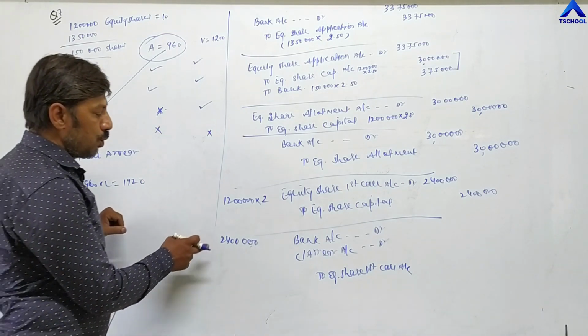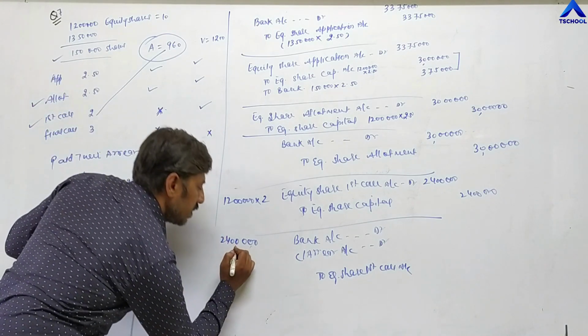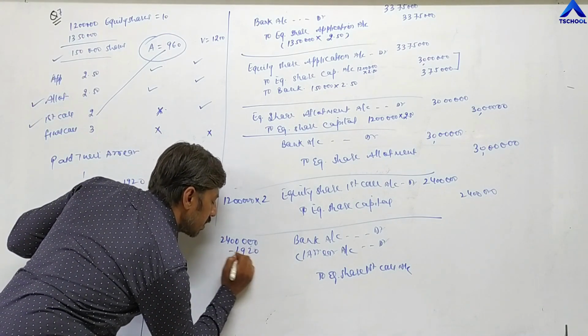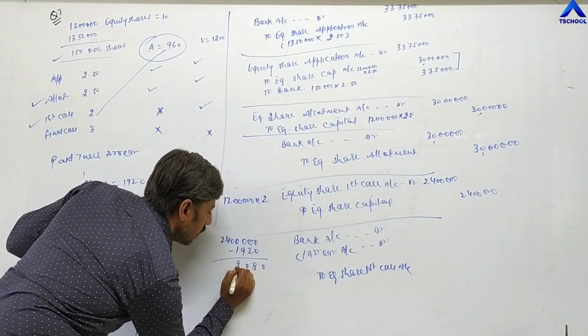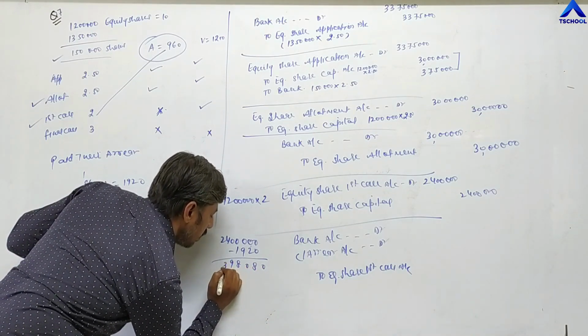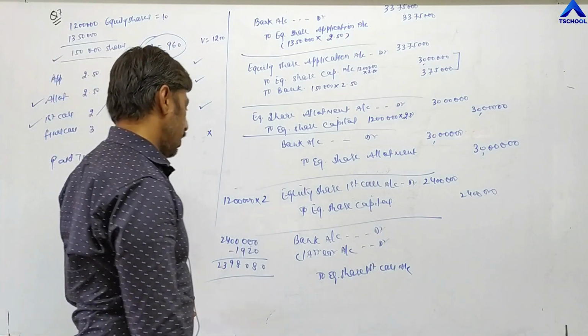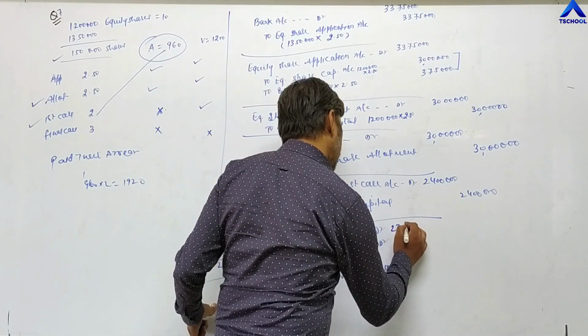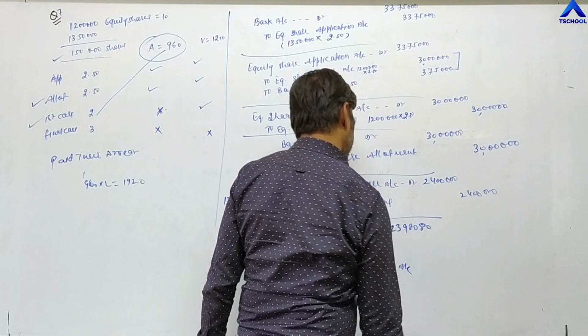So out of 24 lakh, deduct 1,920, it becomes 23,98,080 rupees. The company is receiving 23,98,080 rupees.